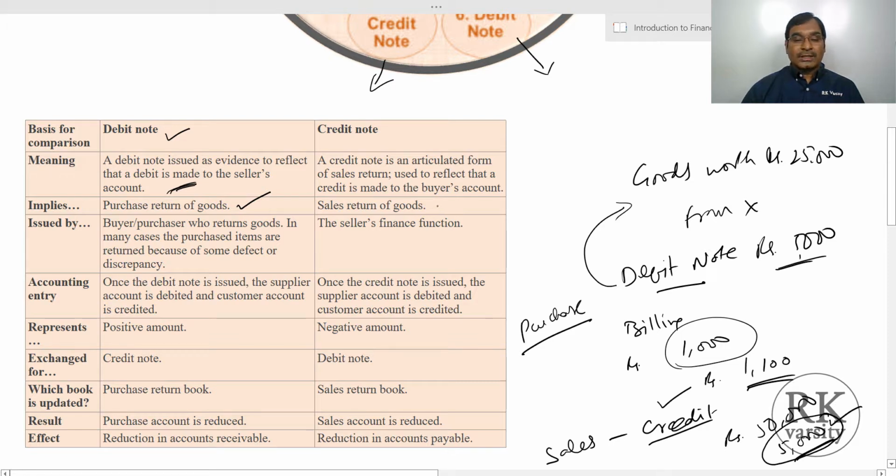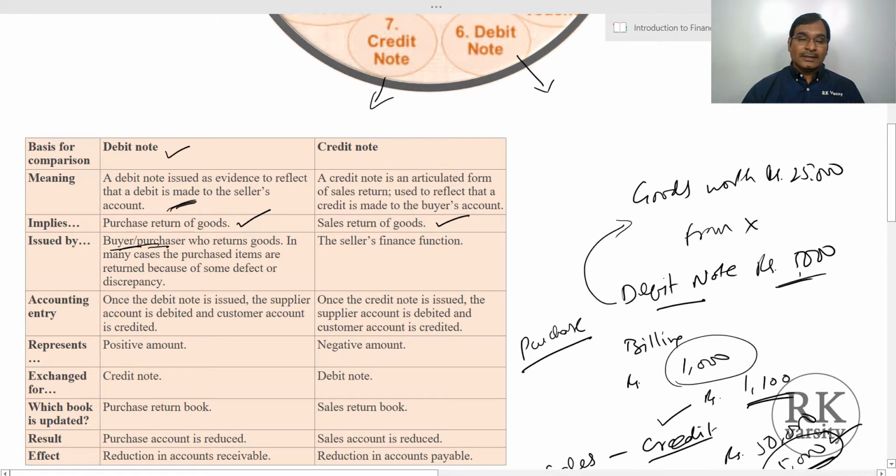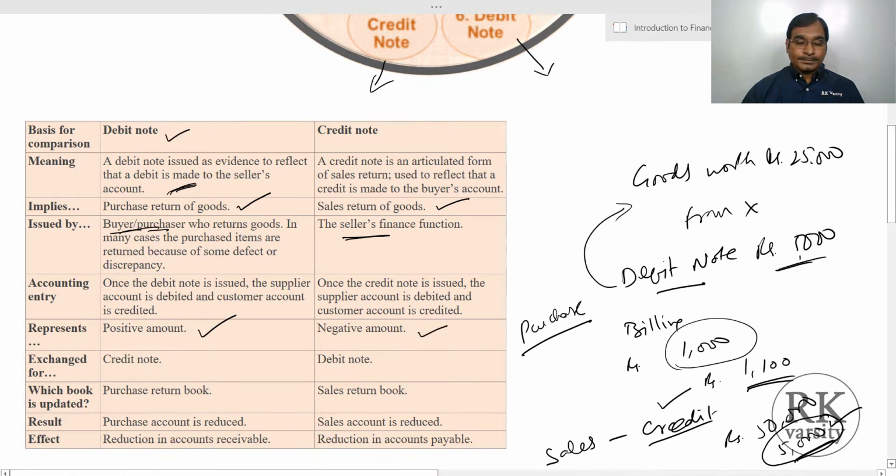So here we create a credit note that relates to the sales returns of goods. When you are making a purchase and you are returning, then we use a debit note. If you are selling, then you are issuing a credit note. How is it going to affect your accounting? When you are making a purchase return, your expenses will decrease, so this will give a positive amount. When you are receiving returns or any adjustment in your sales, your income will decrease, so this is a negative amount.